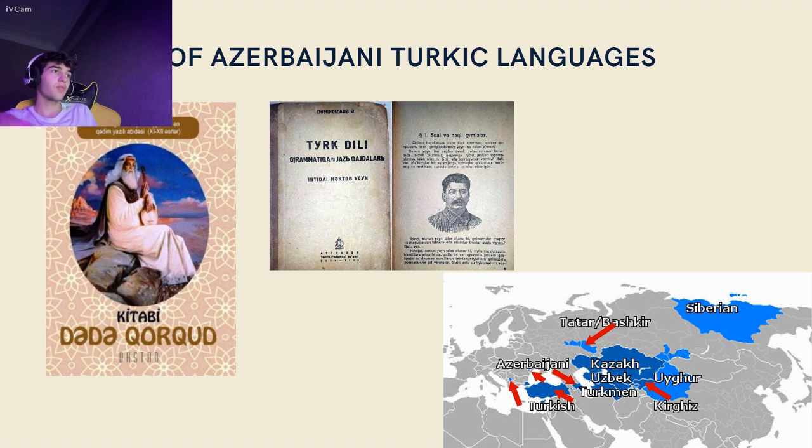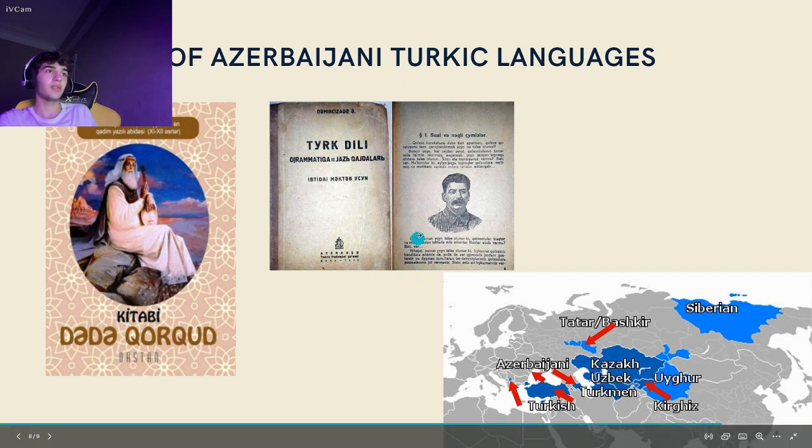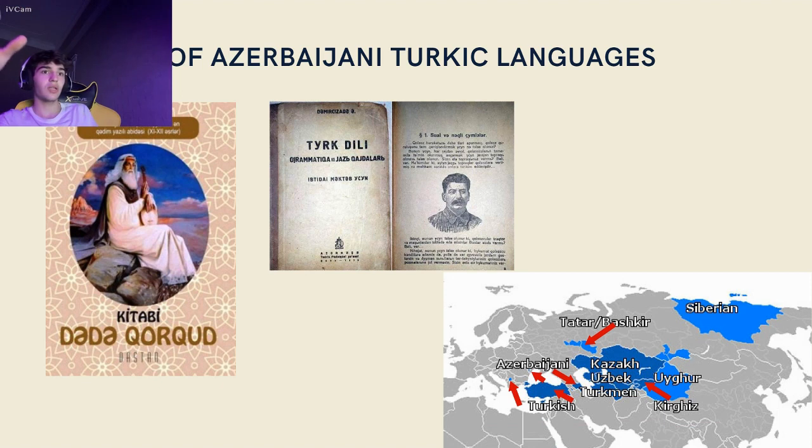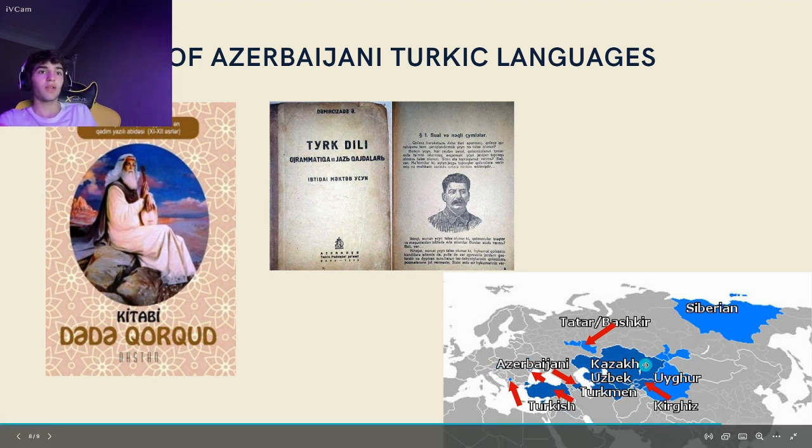So not only from Dede Gorgut but also the Türk Dili İptihai Mektep Usulu. From this also we can see that this is not actually as old as Dede Gorgut, but still it's old, and this is the area which are using this Turkish language. So we have Azerbaijan, we have Turkey, we have Kazakh, Uzbek, Turkmen, Uyghur, Tatar, and Siberian.